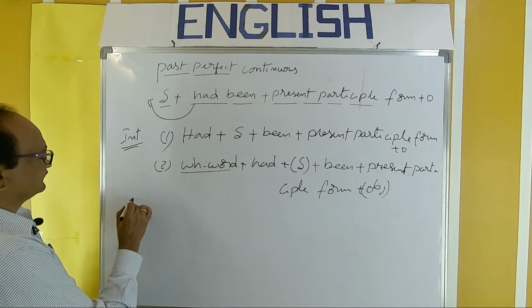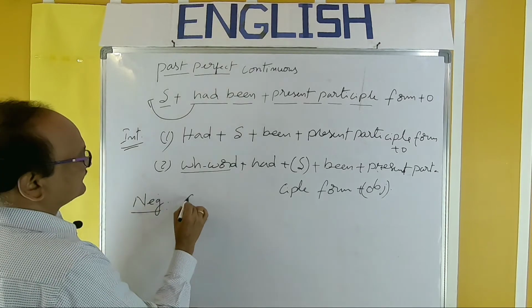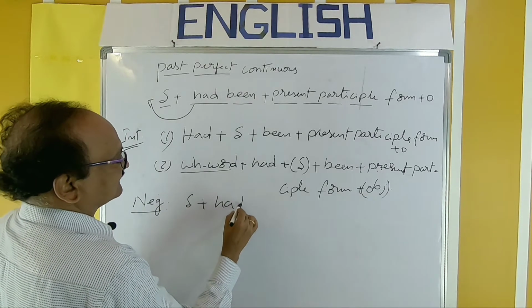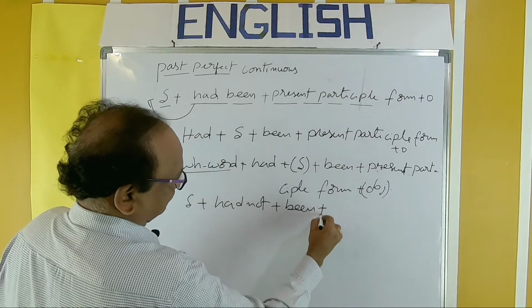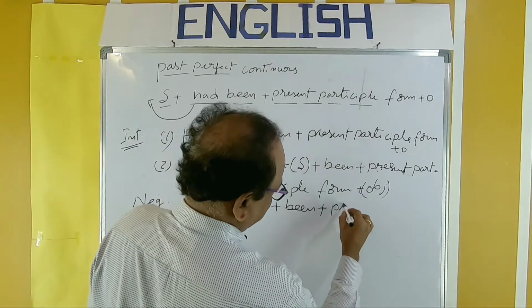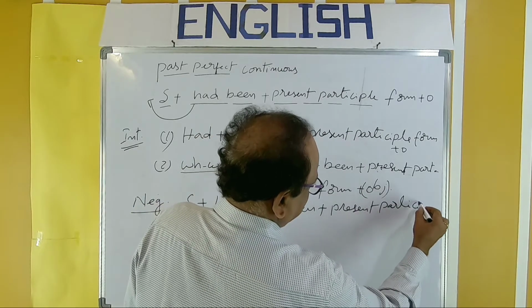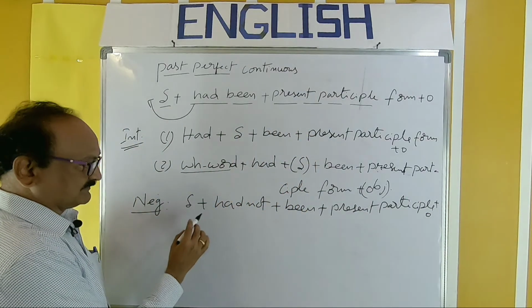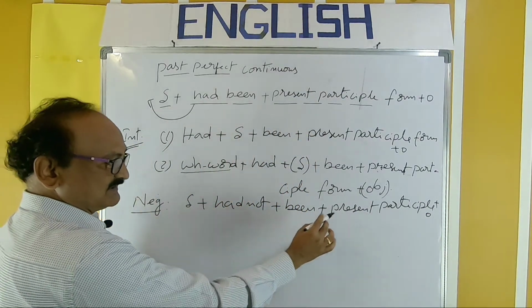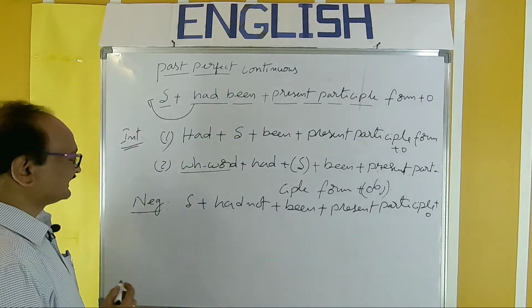Next, the negative form. The negative form is very easy. Subject plus had not plus been plus present participle plus object. So subject plus had not plus been plus present participle form of verb. That is the negative form.